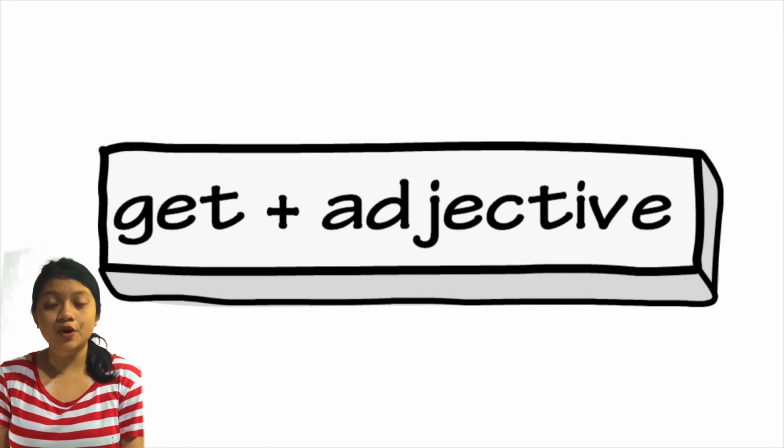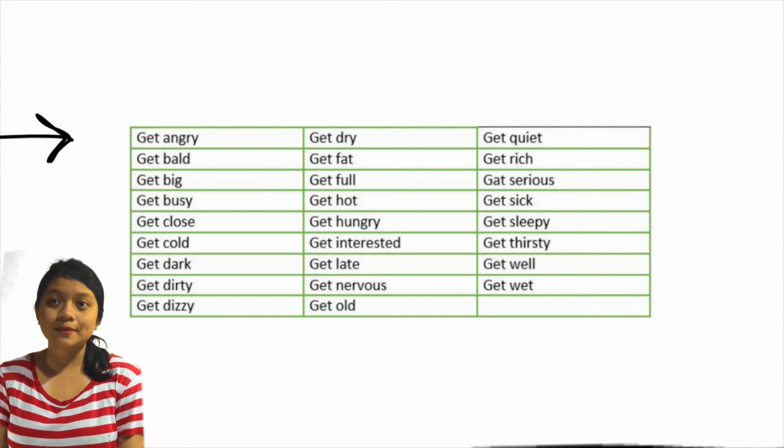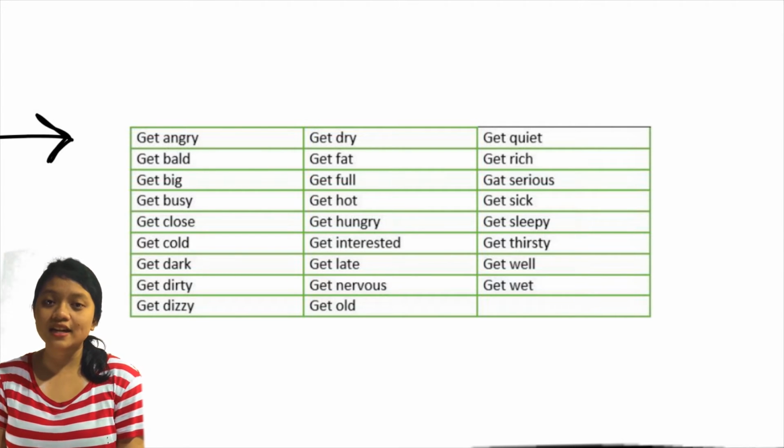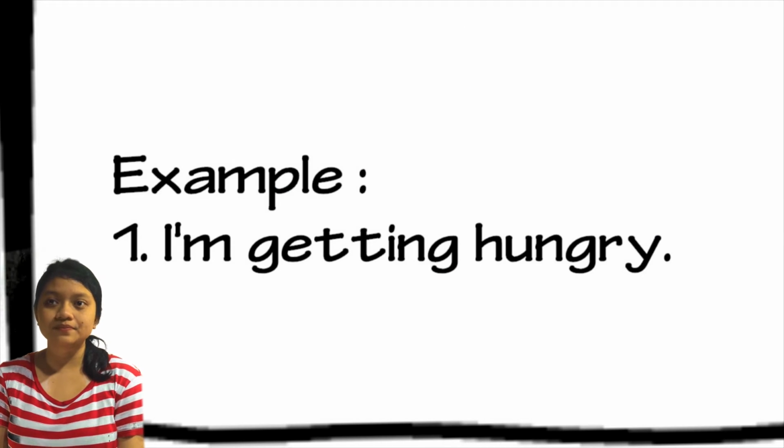Some examples of get plus adjective are get angry, get bold, get big, get busy, and the other examples you can see on the table. The example in the sentence: I'm getting hungry.